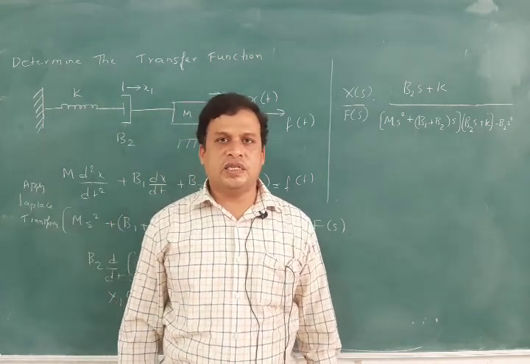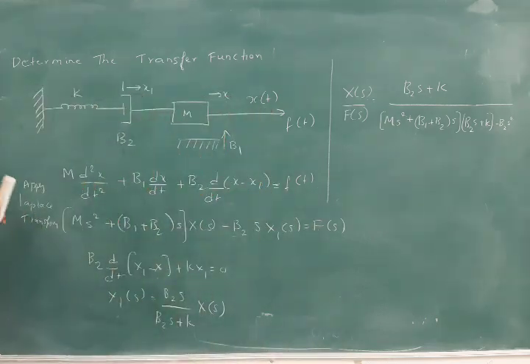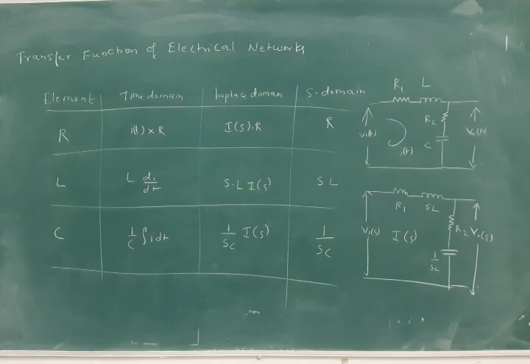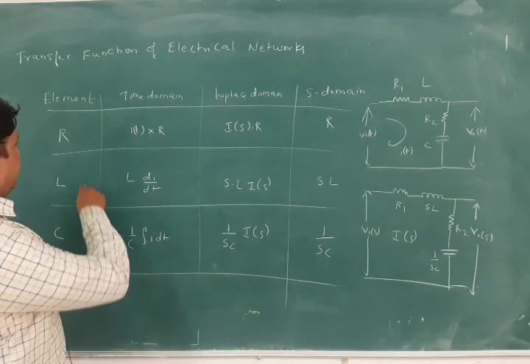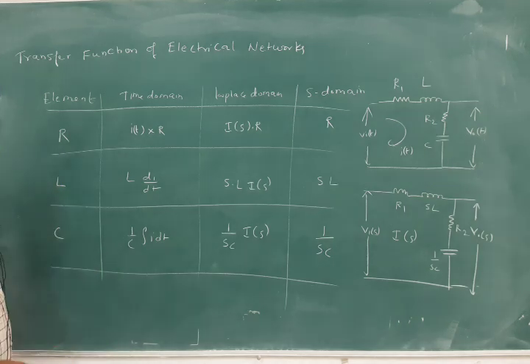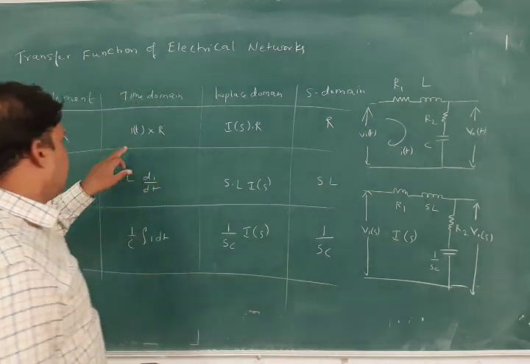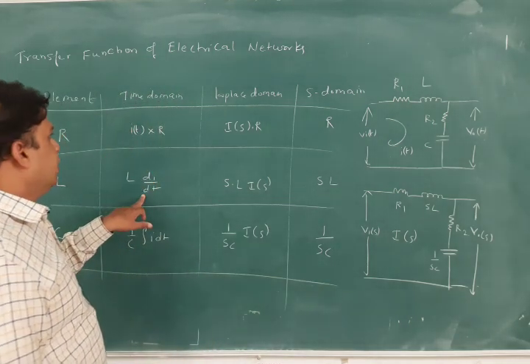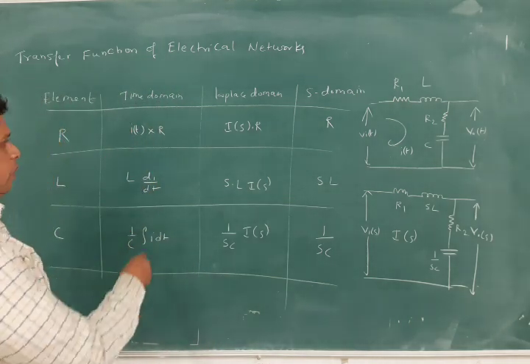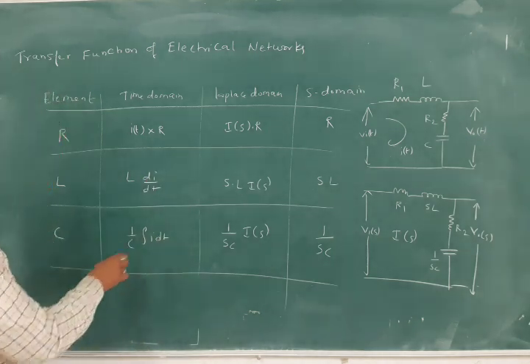Now we will see the electrical system, how to derive the transfer functions for it. To find the transfer functions of electrical networks, we have the elements resistance, inductance and capacitance. In the time domain we write I of t into R, L into di by dt, and 1 by c integral I dt.